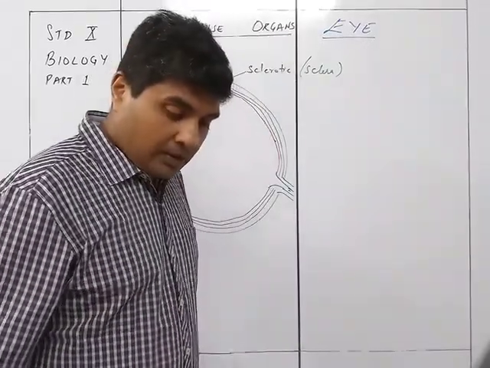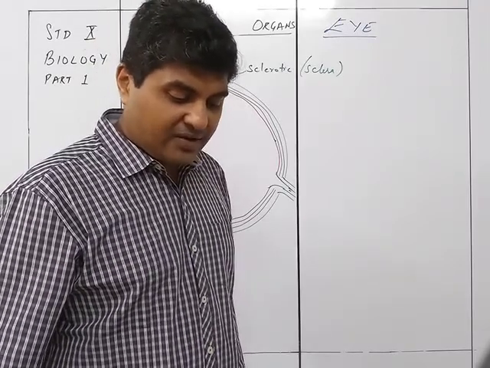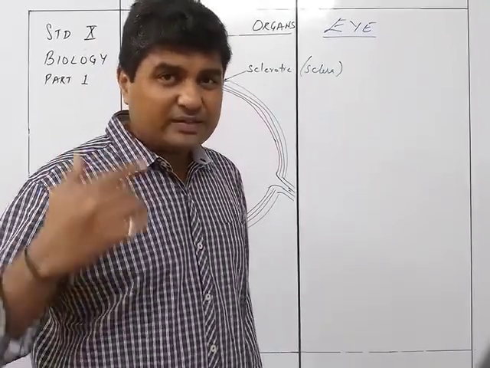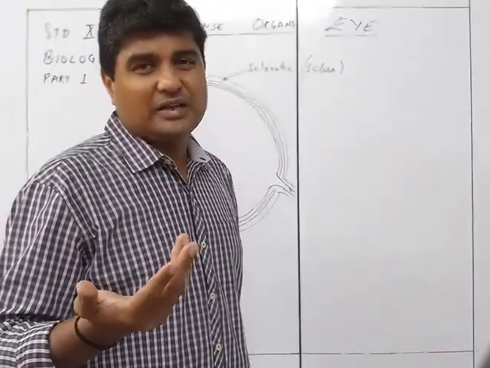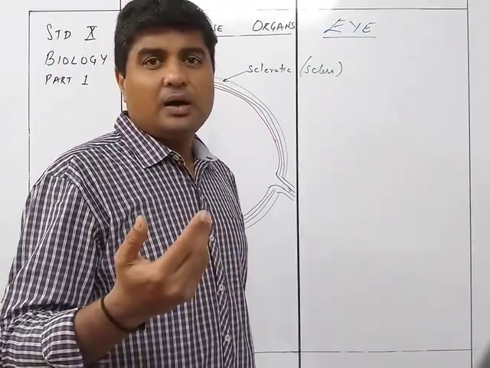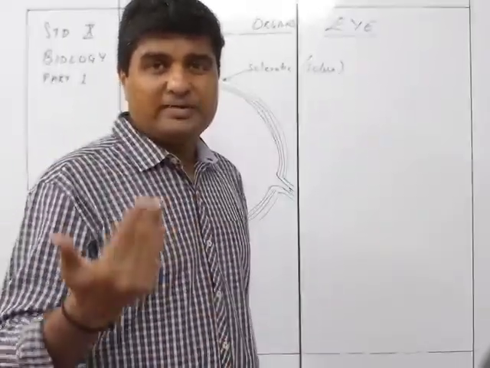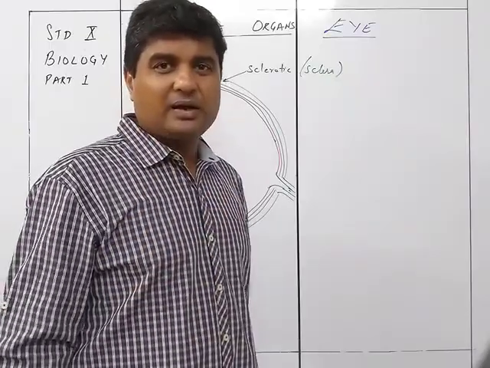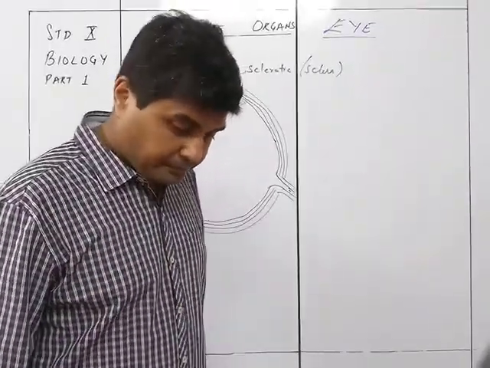The white portion in the front of the eye is the sclerotic layer itself, visible through the conjunctiva. Of course there is a conjunctiva on top of it, but the conjunctiva is the transparent part, so you can't see it. It is not a hindrance, nor can you see the conjunctiva in somebody's eyes. But the white portion you see is the sclera.